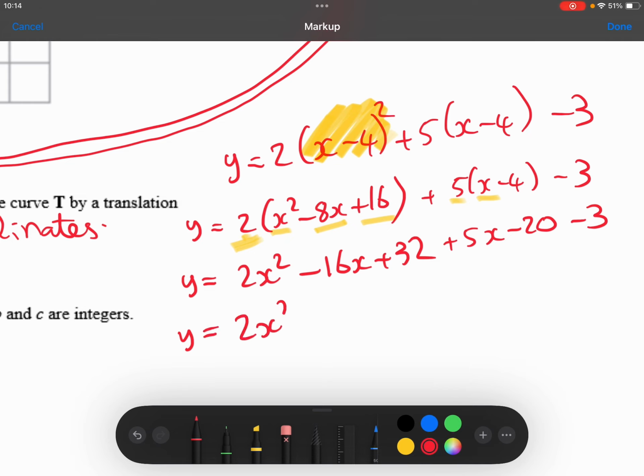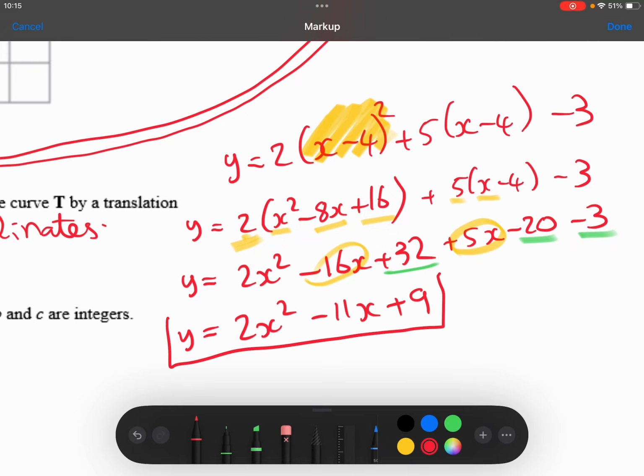Collect up the like terms, so the minus 16x plus 5x is minus 11x. And the 32 minus 20 minus 3 is plus 9. And that is my answer.